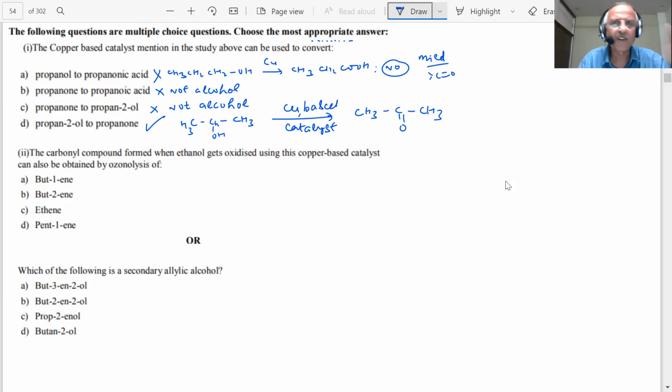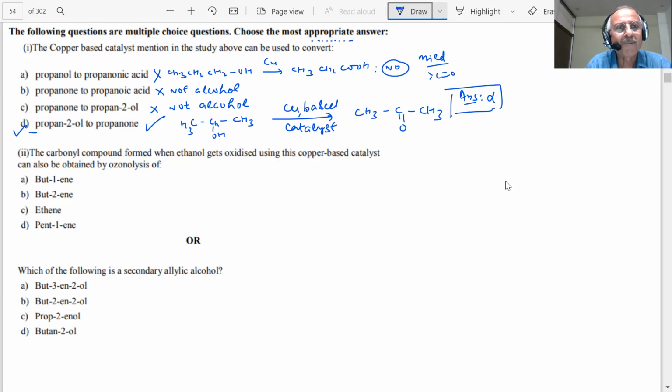So not only am I giving the answer, but I will explain more, students. So the correct answer is D. Which is the correct answer? D. Clear? In the exam, your answer is D. If you write this D, 1 mark. There's no other thing. I don't need to show all this in the paper. Next question, students.